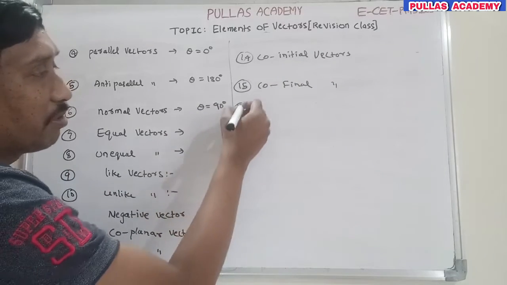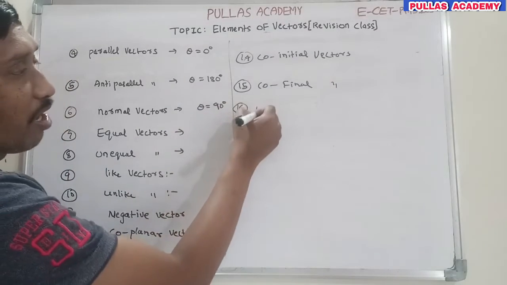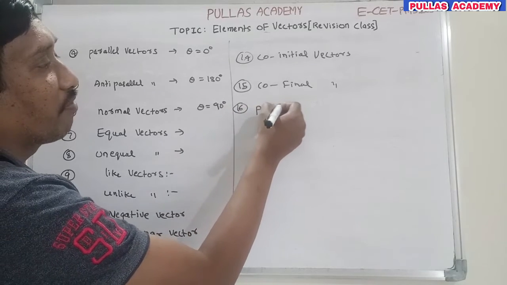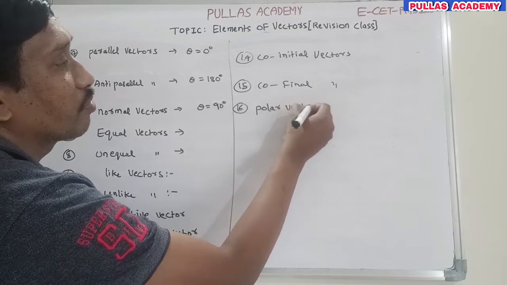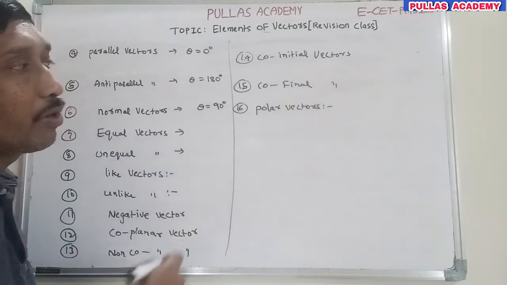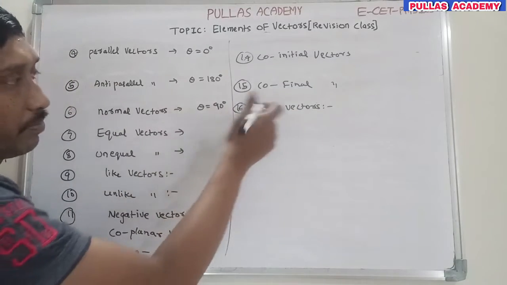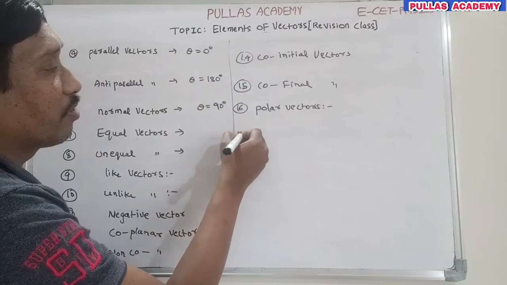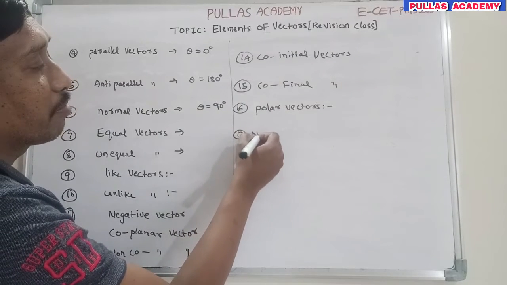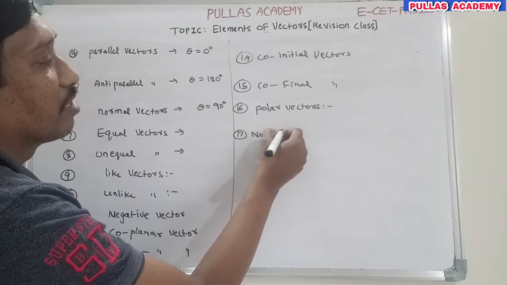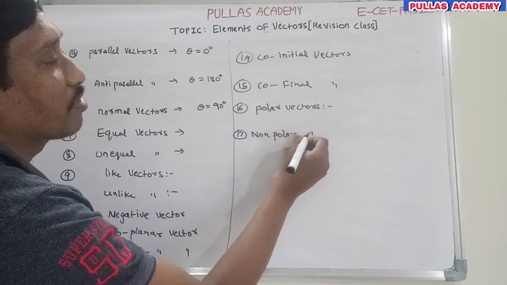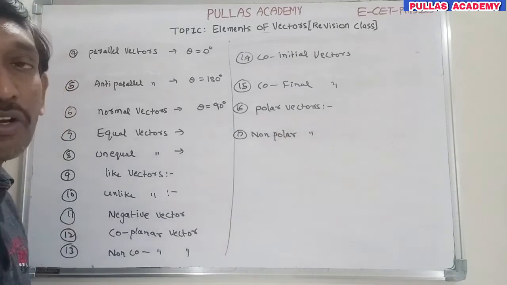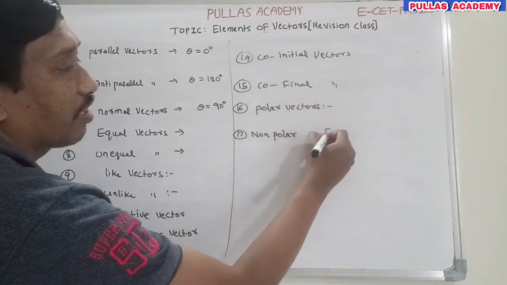Next, one more vector: polar vectors. Polar vectors are called true vectors. Next, non-polar vectors. Non-polar vectors are not true vectors; these are false vectors.